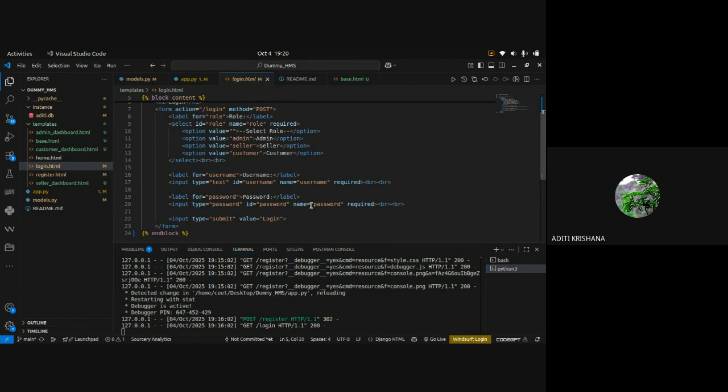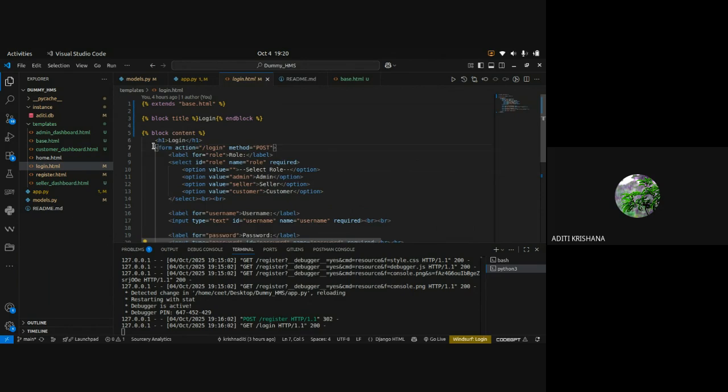Fine. So I was explaining login page. This is totally dependent upon your choice whether you want to make only single login page or you want to make three separate login HTML pages. I have created only one where I have given the options in my role that whichever role is going to be used at the time of login will be selected, and I am taking username and password.